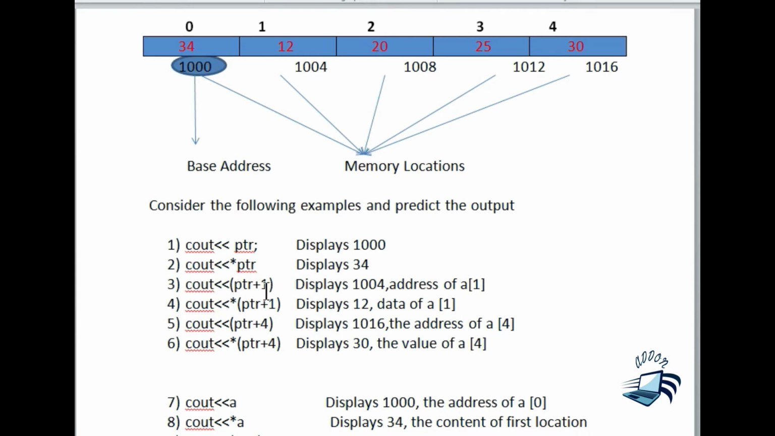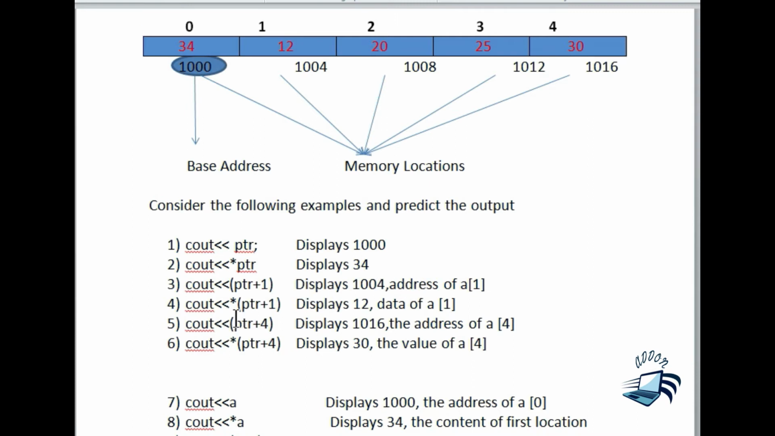In the last class we discussed the arithmetic operations on pointers. We have said that if I give ptr plus 1, 4 bytes will be added to ptr, because ptr is an integer pointer. 4 bytes is required for the integer value. So here the base address is 1000. When I add 4 bytes, it will become 1004. So ptr plus 1 will be 1004. Now the pointer variable points to 1004, so 1004 will be printed.